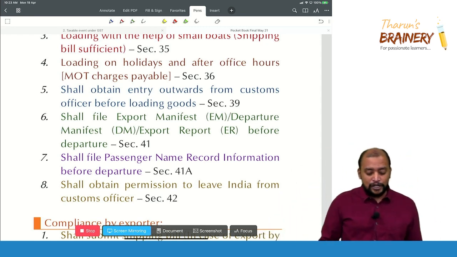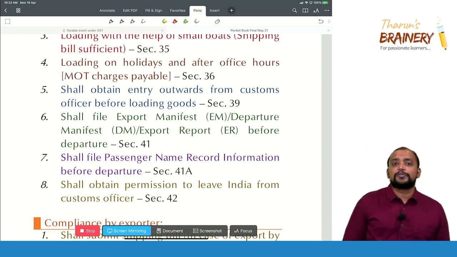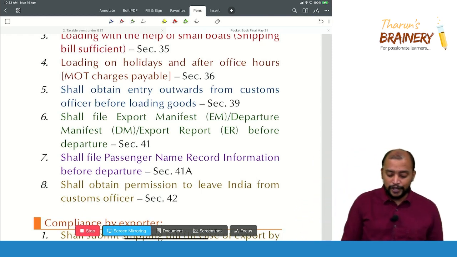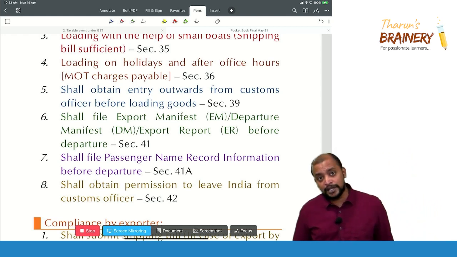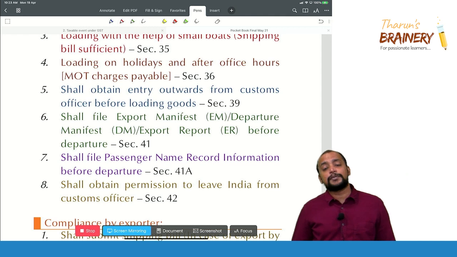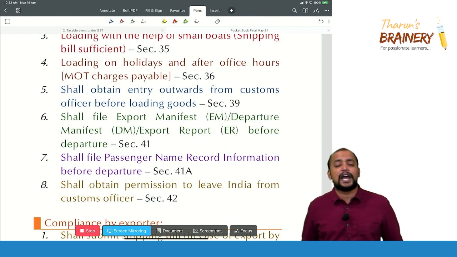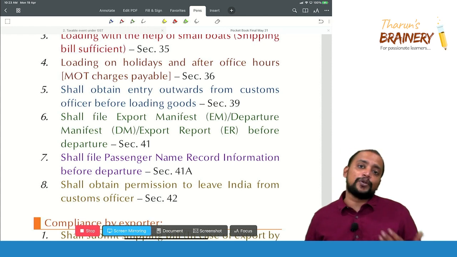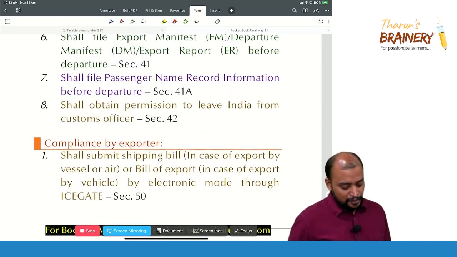And these documents we have already seen: export manifest, departure manifest, and export report. Who will be filing the export manifest? In case of a vessel, it is the export manifest; in case of an aircraft, the departure manifest; in case of a vehicle, it is the export report. And at the time of export also, they will be submitting passenger name record information, as in that cargo ship or cargo vessel there may be some people traveling as passengers. So their details also should be submitted as a matter of security. And then they should obtain permission to leave India from the customs officer, and only then can they leave, otherwise they cannot leave, okay.